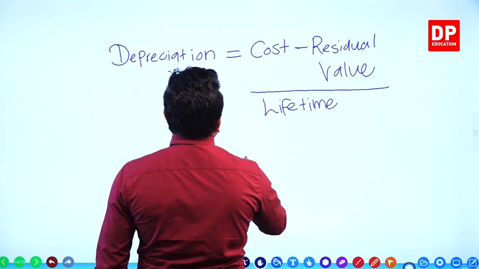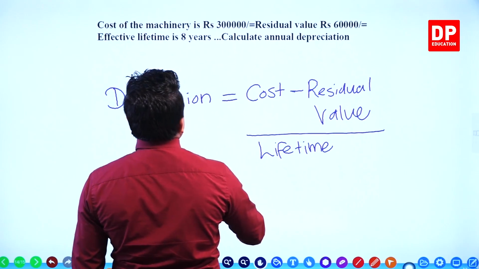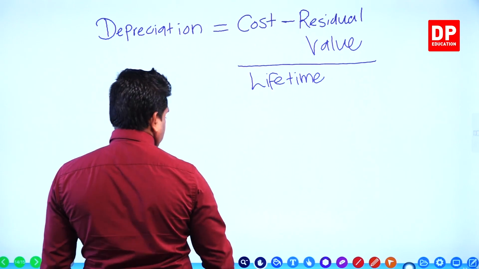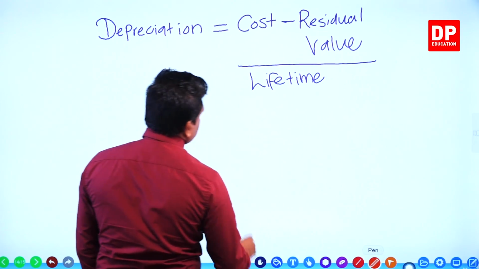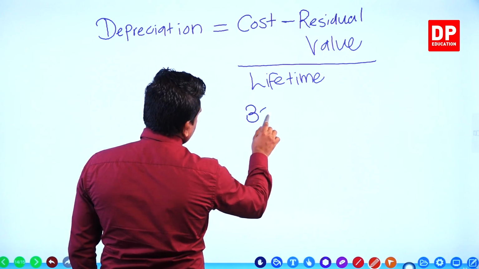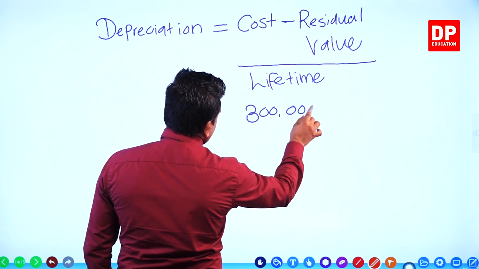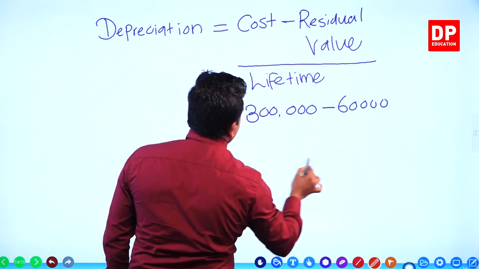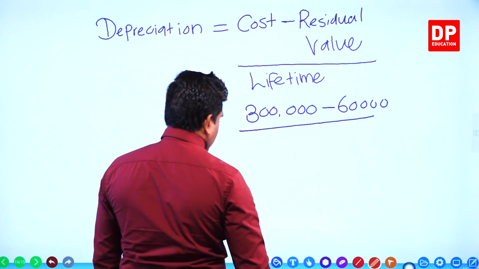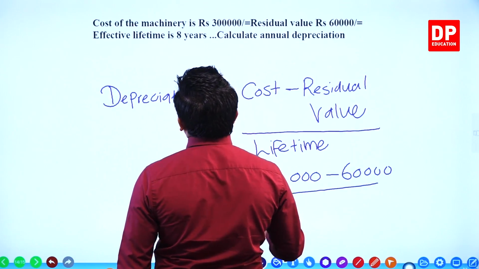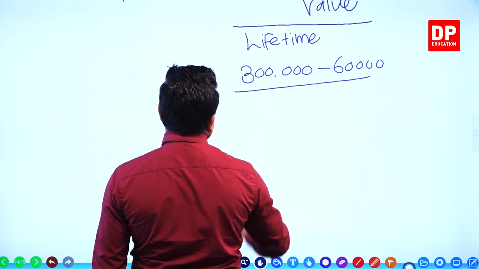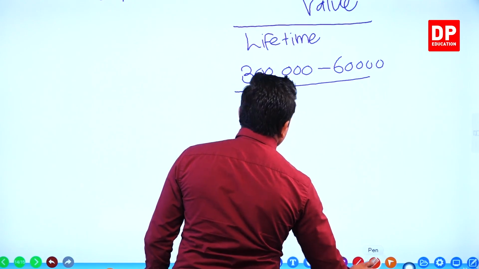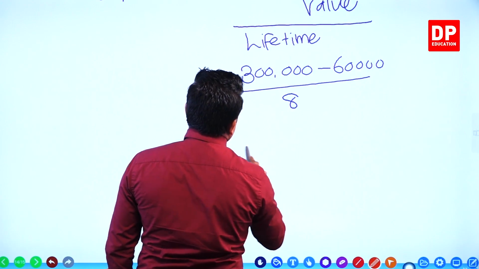Right? Then cost is how much? Cost is 300,000. Residual value 60,000. How many years? Lifetime, how many years? 8 years. Now we see. Calculate.